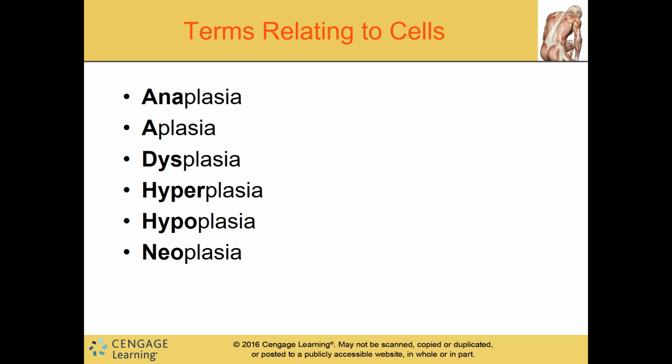Hyperplasia, think of hyper, that's an excessive formation. Hypoplasia, remember that's below and under, so that's less than normal formation. And then neoplasia, which means new formation.